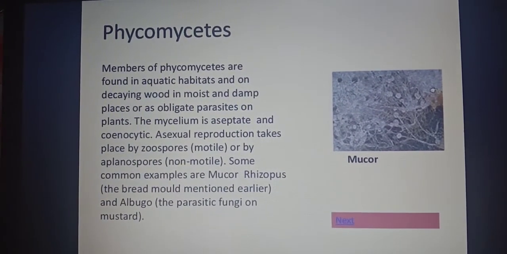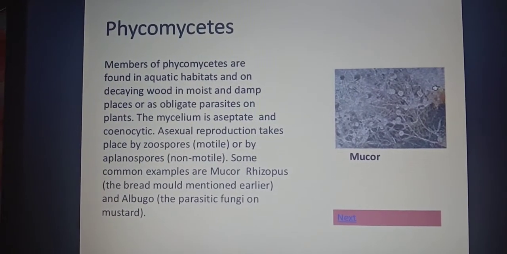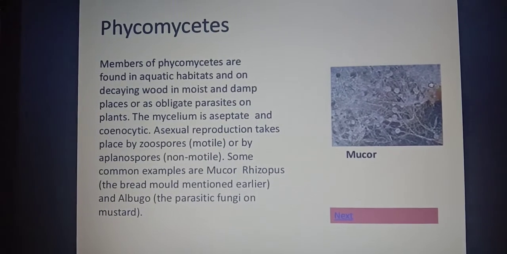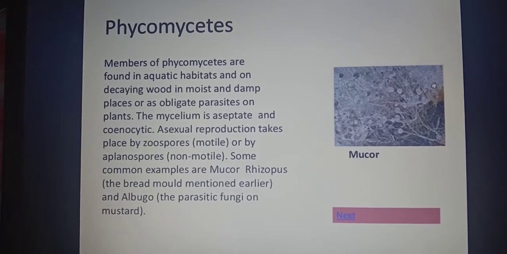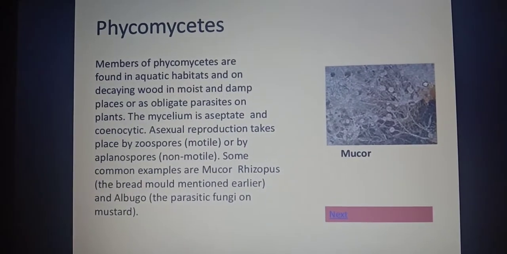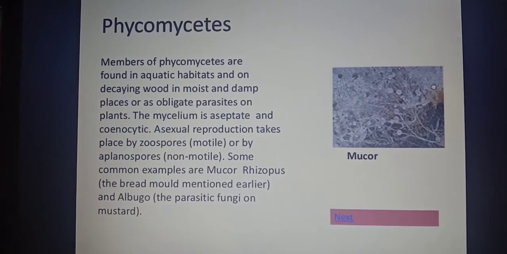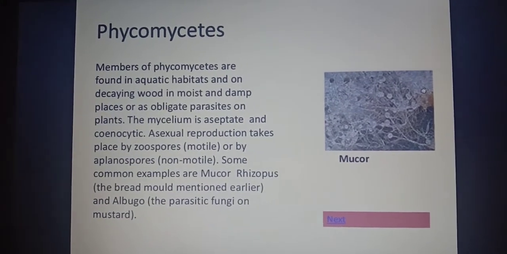So basically, the main mode of reproduction in Phycomycetes is asexual reproduction by the formation of spores. Sexual reproduction also occurs in Phycomycetes by the formation of some sexual spores.